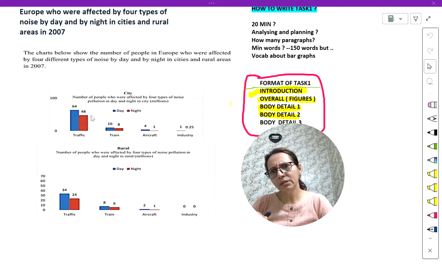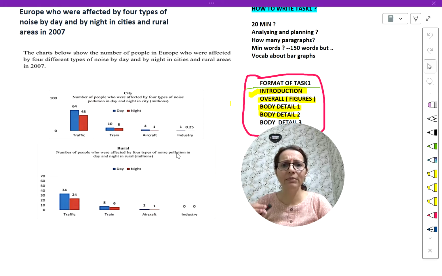Now I can see the biggest bars here, 64 and 48. It is about traffic. Also in rural areas, in villages, I can see traffic noise pollution. Try to understand, here they have given the number of people who were affected by 4 types of noise pollution in day and night in the city: traffic, trains, aircraft and industry. In both the graphs, I can see traffic is the main culprit for noise pollution.